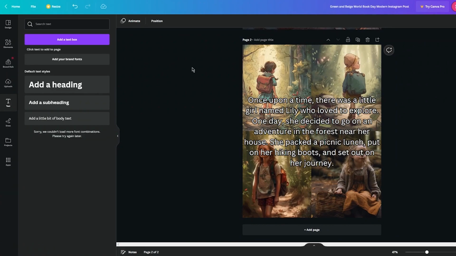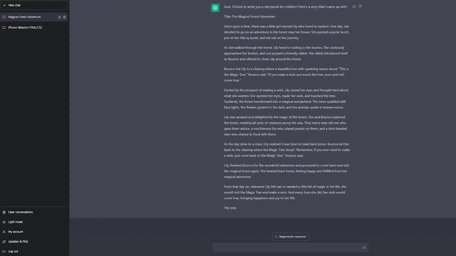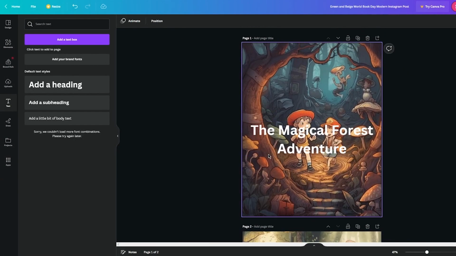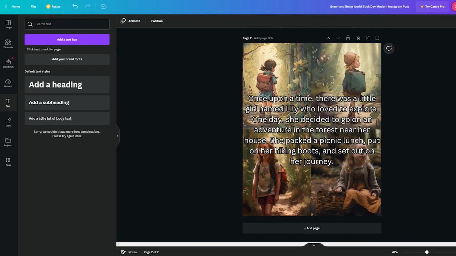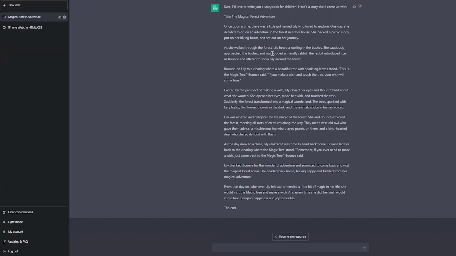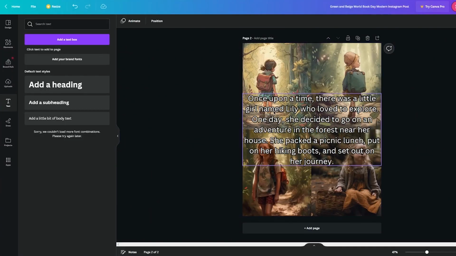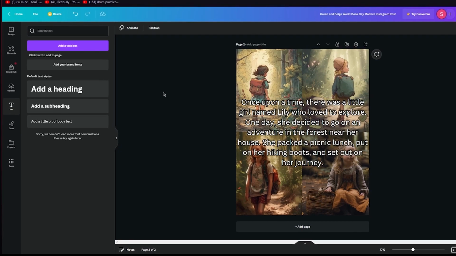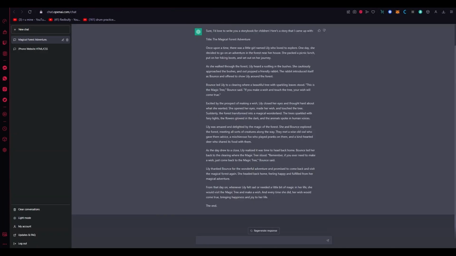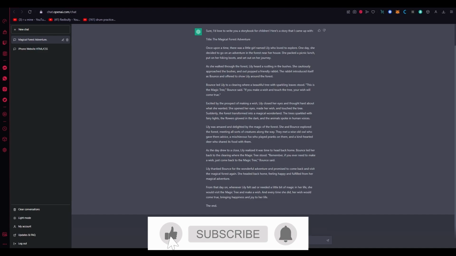So again, if you were to go through the steps: go to ChatGPT and ask it to write you a story. Once you've done that, copy the title, go to Midjourney, and paste it in the prompt. It's going to give you a title page, and then you do as I've done over here using Canva. Then you do the rest of the steps accordingly: copy every paragraph, paste it into the prompt, take out the photo, and paste the paragraph onto the photo. That is basically how you're going to make money by selling storybooks using ChatGPT and Midjourney.